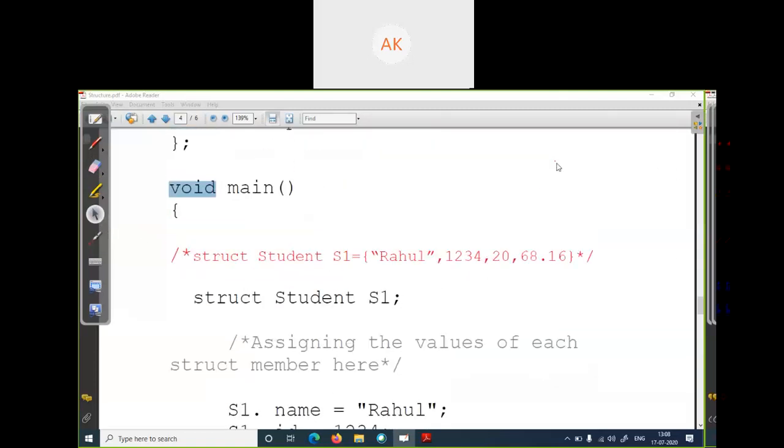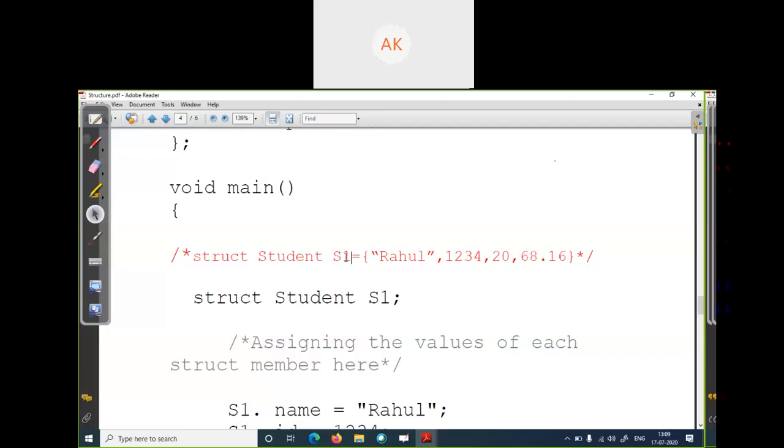So in this red line you can see I am assigning the values to this variable s1, all the values at the same time. Okay, so if you are assigning all the values at the same time, you have to write struct, which is the structure, and your structure name is student, and then the variable.